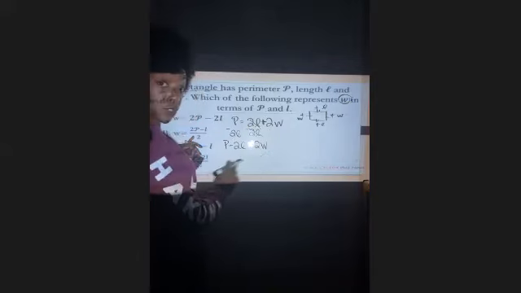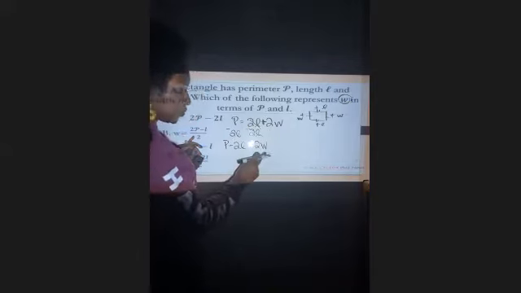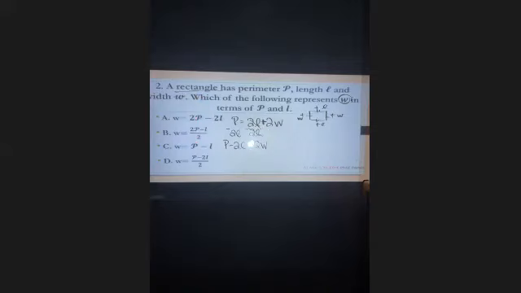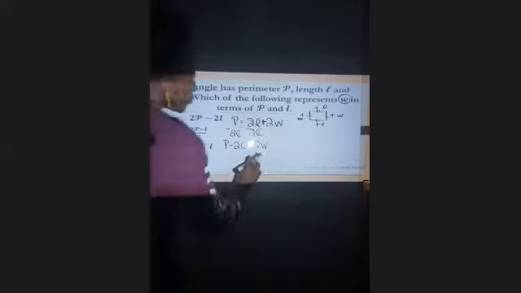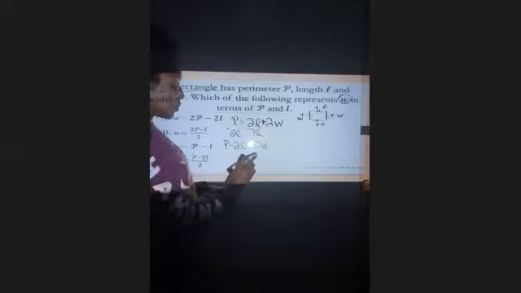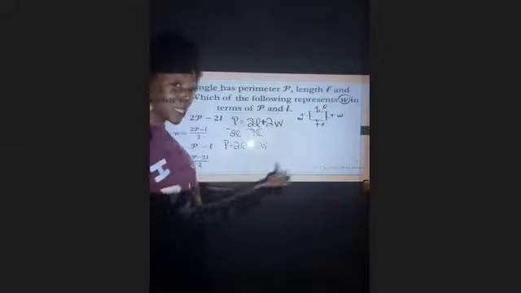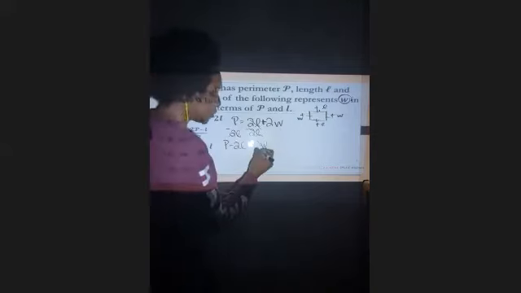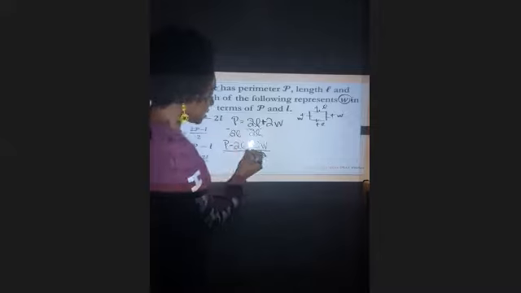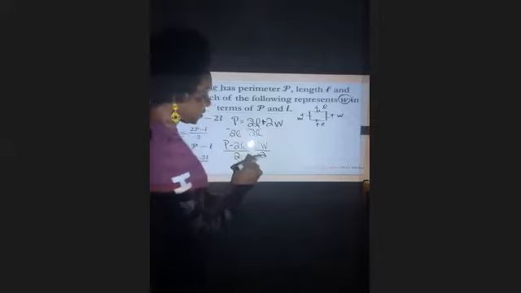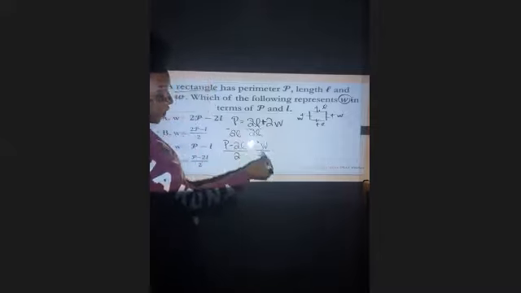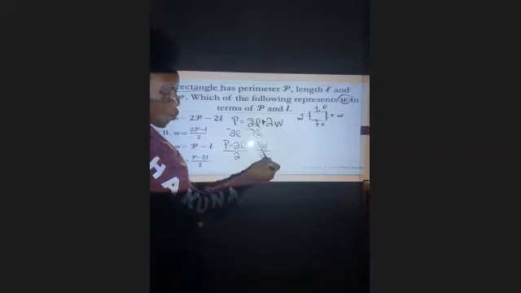We are very close to what we're looking for because we want W on a side by itself, but we're not quite there because we have this 2 in front, but we know it is multiplied. So since it is multiplied, to undo that or to get that to the other side, I'm going to use division. So I'm going to divide this side of the equation by 2 and this entire side of the equation by 2. 2 divided by 2 simplifies to be 1.